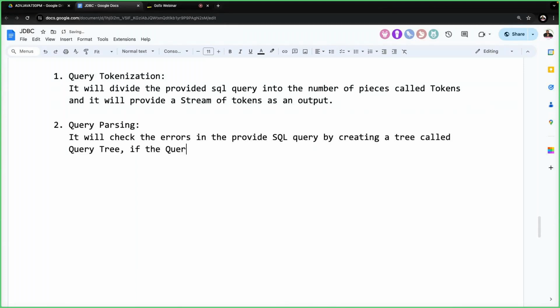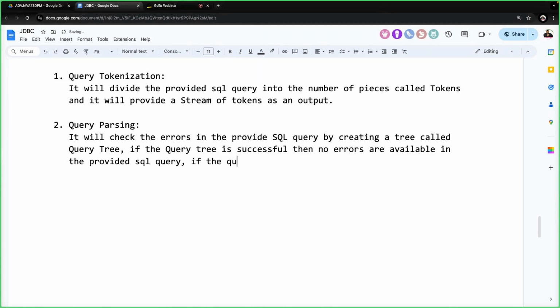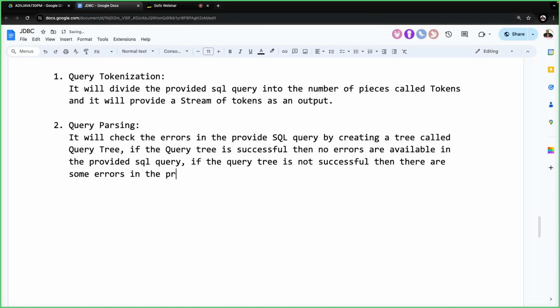If the query tree is successful, then no errors are available in the provided SQL query. If the query tree is not successful, then there are some errors in the provided SQL query. Right, now this is completed.